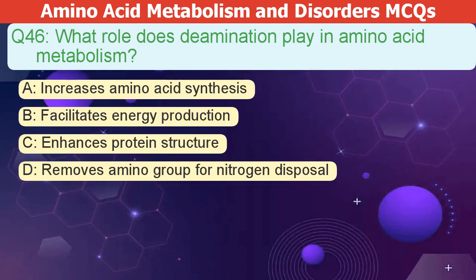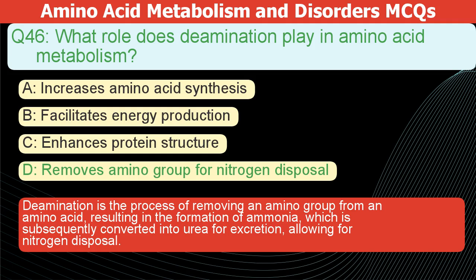What role does deamination play in amino acid metabolism? A. Increases amino acid synthesis. B. Facilitates energy production. C. Enhances protein structure. D. Removes amino group for nitrogen disposal. The correct answer is D. Deamination is the process of removing an amino group from an amino acid. This results in the formation of ammonia. Ammonia is then converted into urea for excretion. This allows for nitrogen disposal.